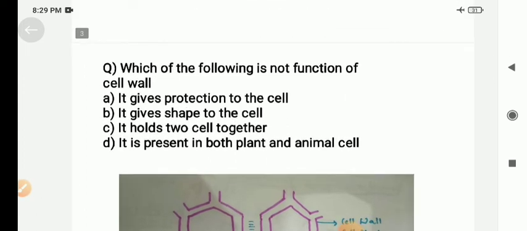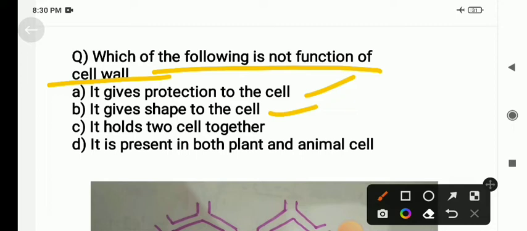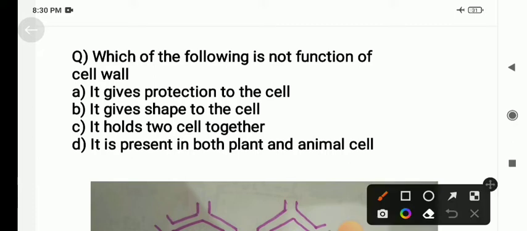Which of the following is not the function of cell wall? The first option is it gives protection to the cell, it gives shape to the cell, it holds two cells together, it is present in both plant and animal cell. So which is the wrong option? First, the cell wall gives protection to the cell.